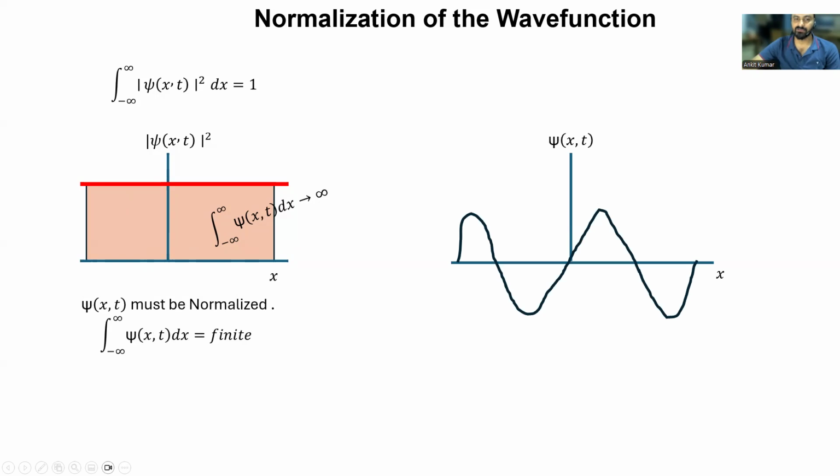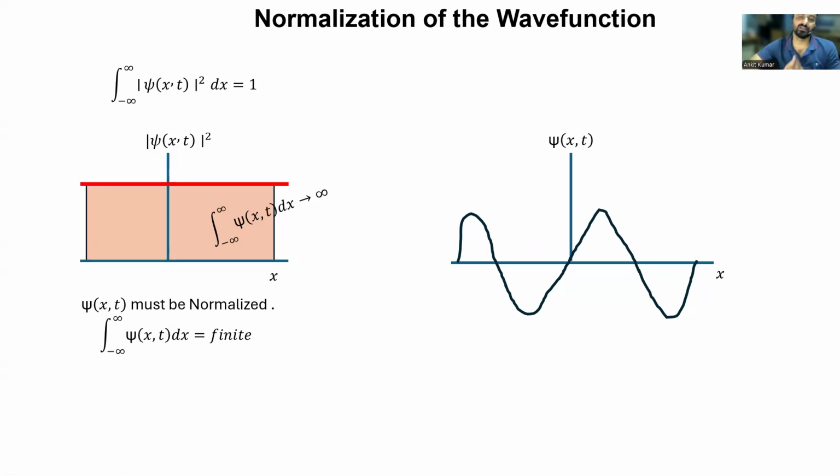Now, coming to the next graph, which is also very important. Here you can see that this wave function oscillates across the x domain, but its amplitude remains finite. It is bounded, and the total area under the probability density curve remains finite. It won't be infinite anywhere, so the wave function can be normalized very easily, and that fulfills the criteria for an acceptable wave function. If it is sinusoidal or something like that, it comes under the acceptable wave function criteria.